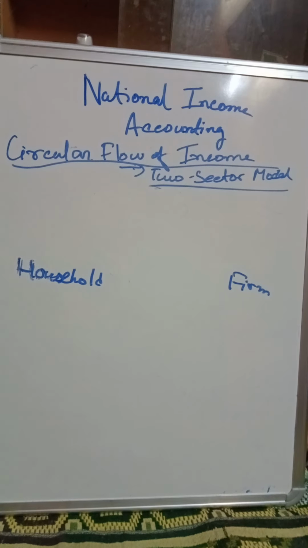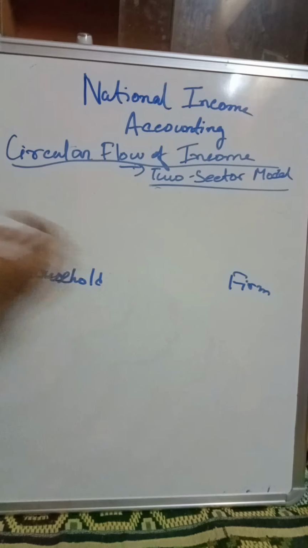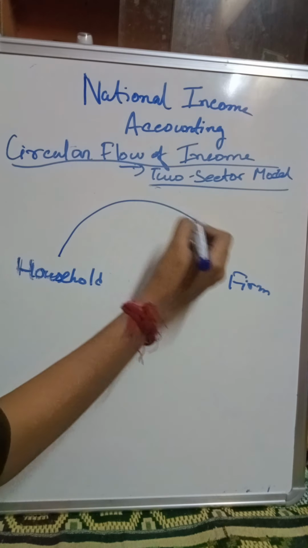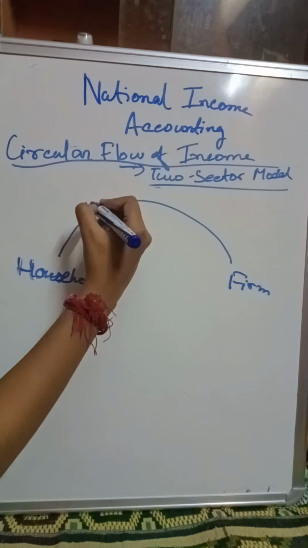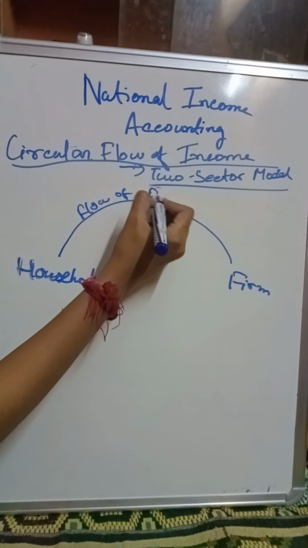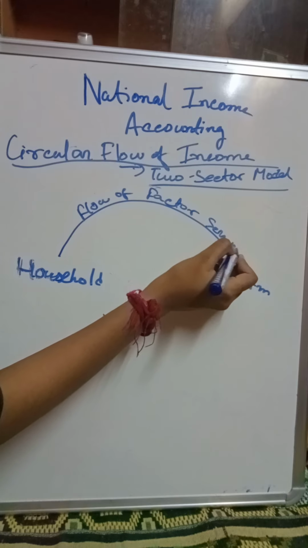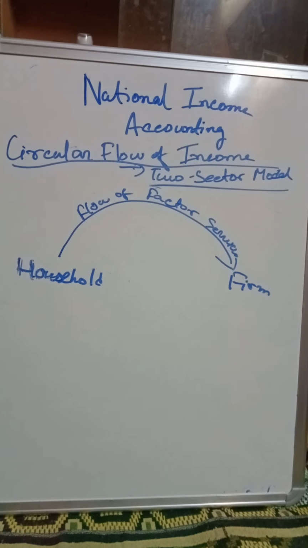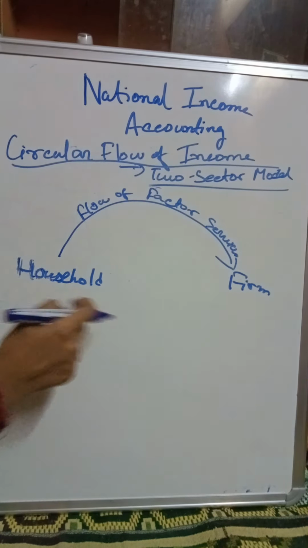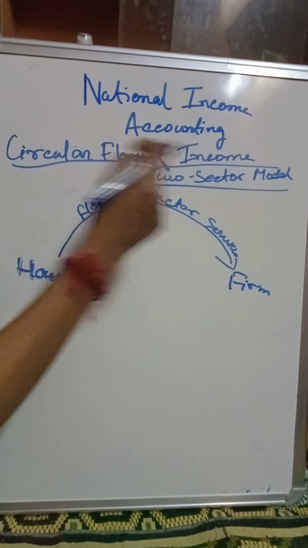So the factor service flows from whom to whom? It flows from the household to the firm. So this will be the flow of factor services. The flow of factor services takes place from the household to the firm. The household only renders their services to the firm.